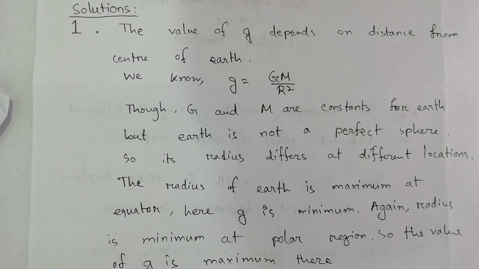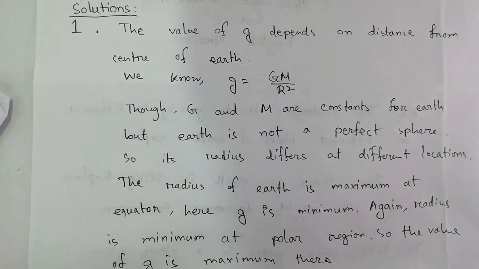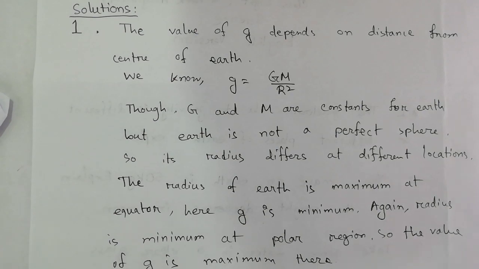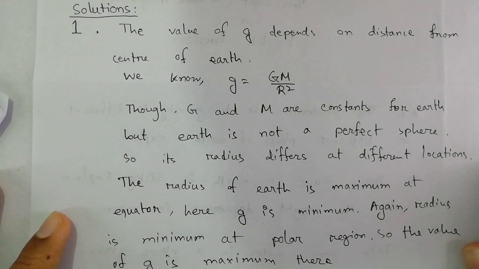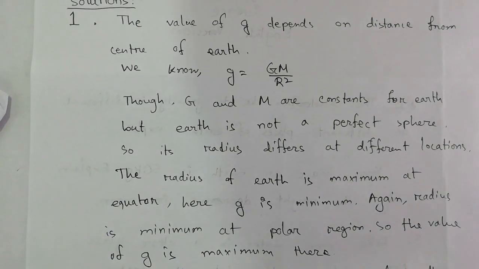In the polar region the radius is minimum, so from this equation we find that g is maximum there. The radius of earth is maximum for the equatorial region, where g should be minimum.